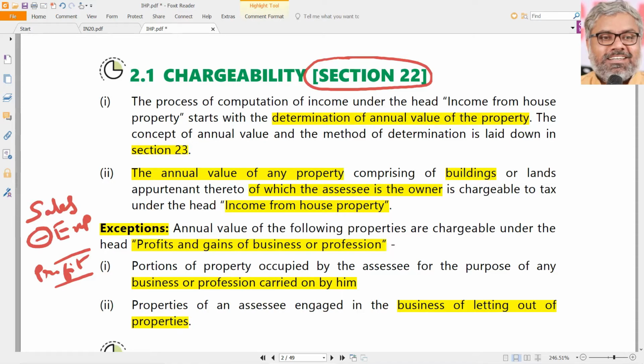So first we should understand what the charging section says, what is taxable here. What is taxable is not what we think, like rent or something. No, what is chargeable to tax here is the annual value of a property. And what is property? Buildings or land appurtenant thereto. And who owns the property? Naturally the SSE. Then such annual value shall be chargeable to tax under the head of income from house property, with two exceptions.